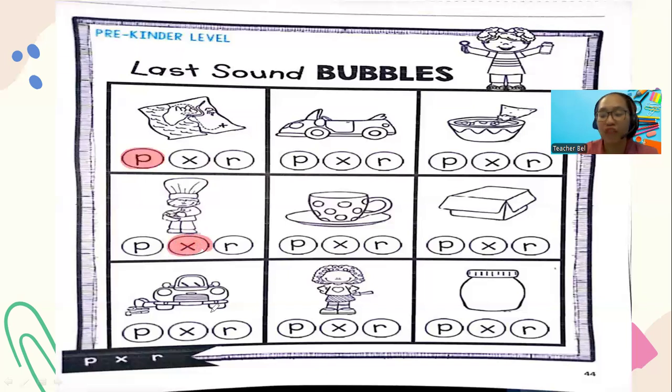Next one, fix. That's also letter X at the end. Car, letter R. Cup, letter P. Next one, hip, letter P also. Dip, letter P. Box, letter X. And jar, letter R.